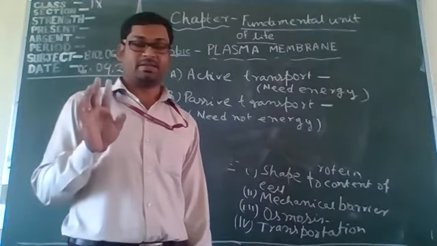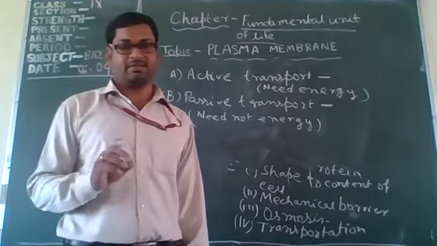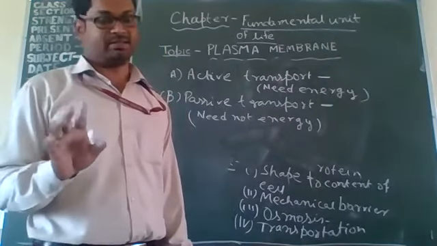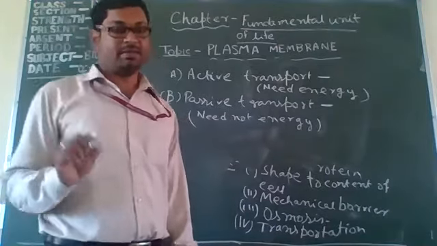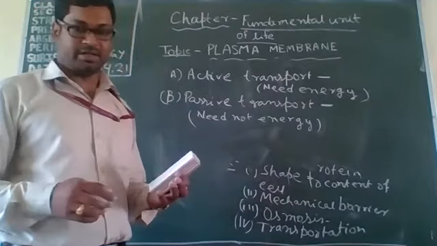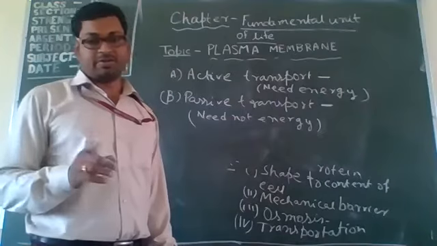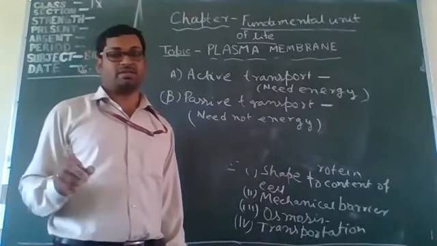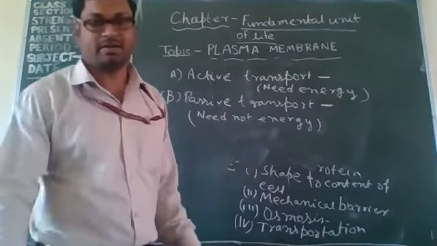Sorry, plant cells have a cell wall, present in plant cells. Next class, we will study the cell wall and some solute systems: what is meant by osmosis and diffusion, and hypertonic solution, hypotonic solution, isotonic solution. In the next class, we will discuss those topics. Clear? Okay.